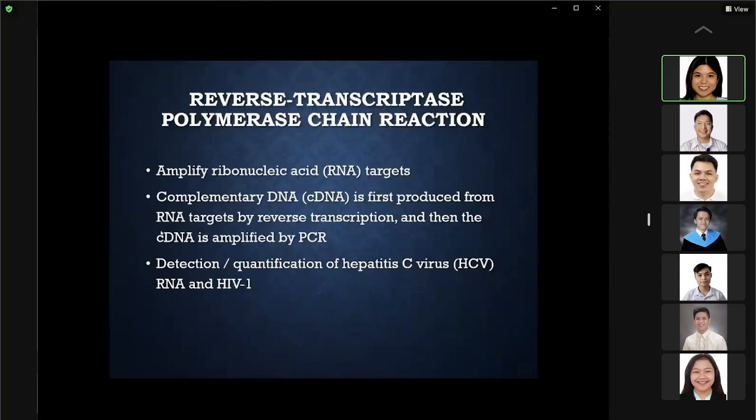And then the complementary DNA is amplified by PCR. This method is usually used for detection and quantification of hepatitis C virus, which is an RNA virus, and HIV-1 virus.